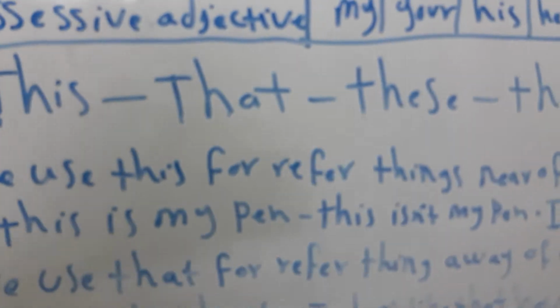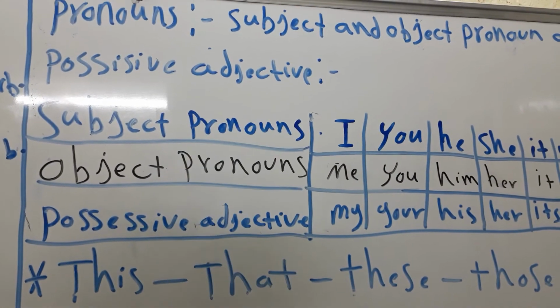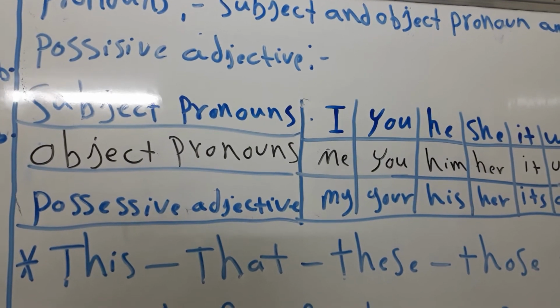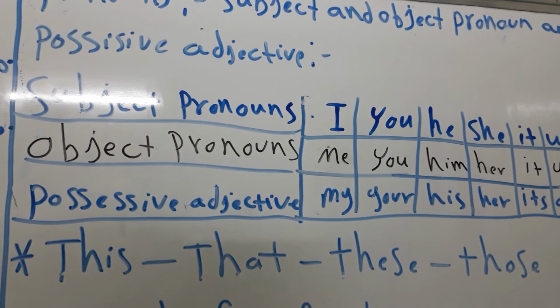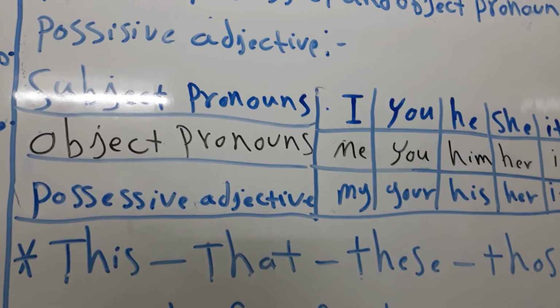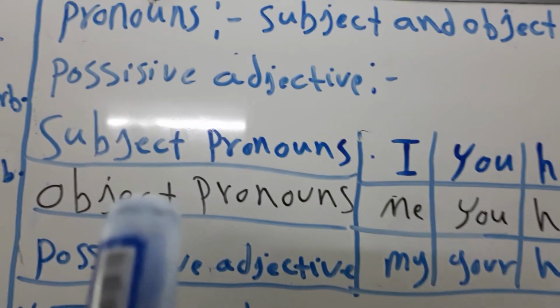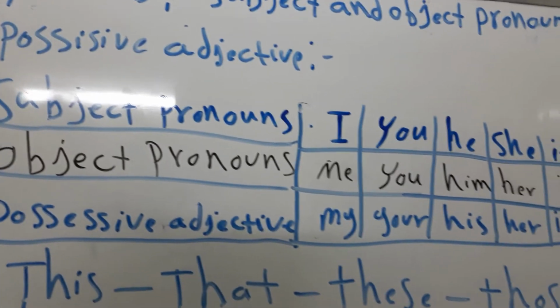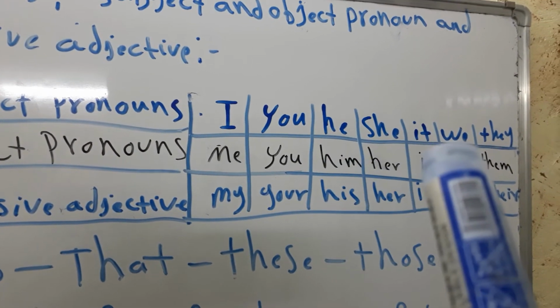Now, you know that we have pronouns in the English language, so we have subject pronouns, object pronouns, and possessive adjectives. Subject pronouns like I, you, he, she, it, we, they.